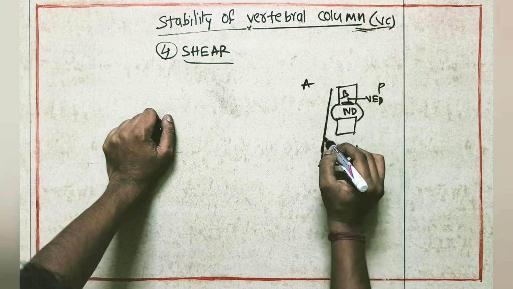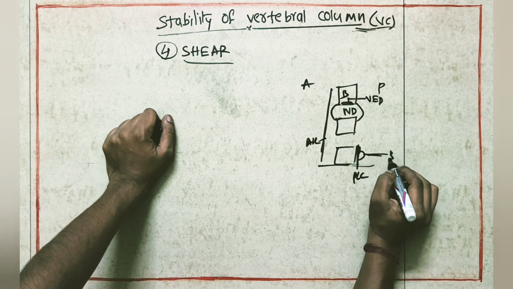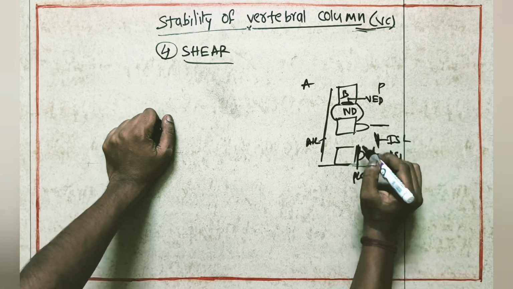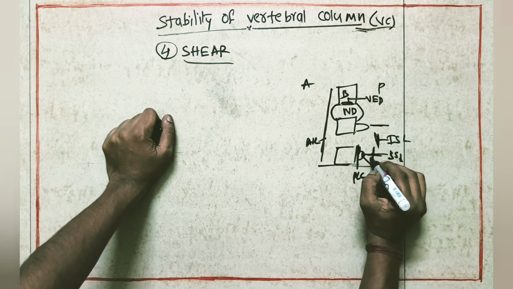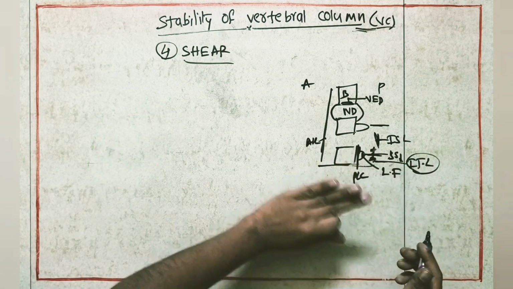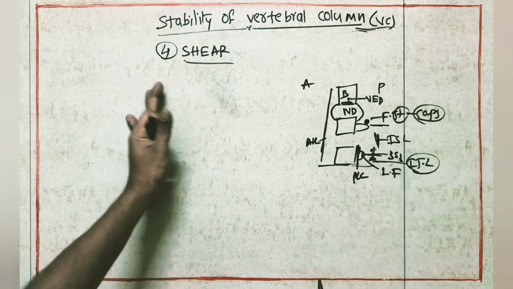Apart from that, we have the anterior longitudinal ligament, the posterior longitudinal ligament, the supraspinous ligament, and here the interspinous ligament, and here the ligamentum flavum, and in between the transverse processes we have the intertransverse ligament. So these are all the ligament structures, and here we have the facet joint capsules. So these are the structures.